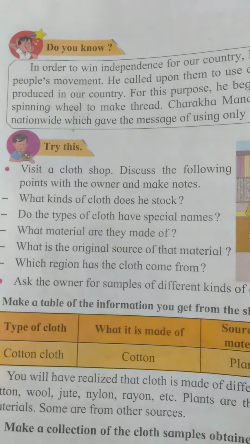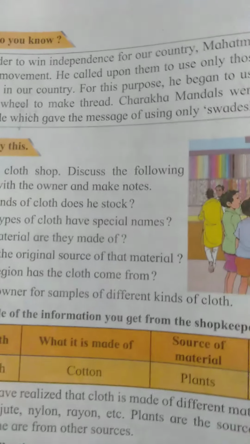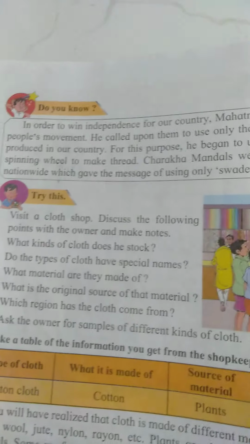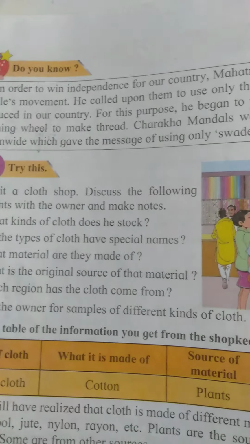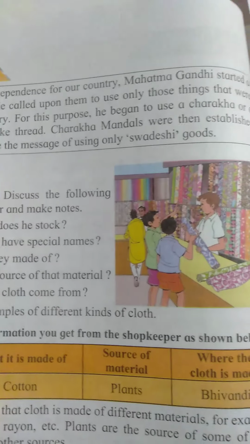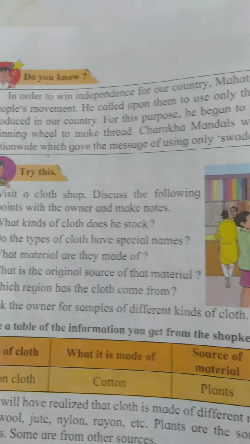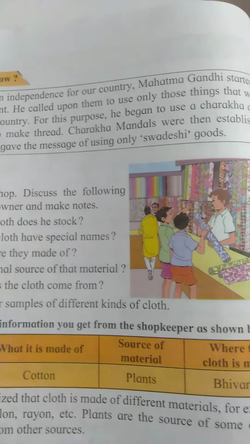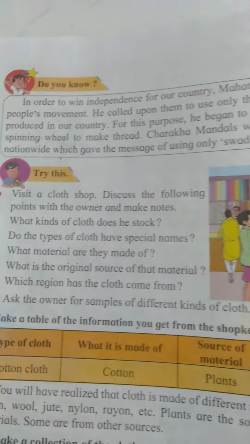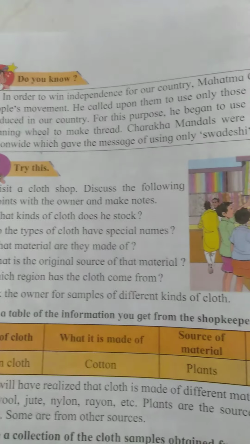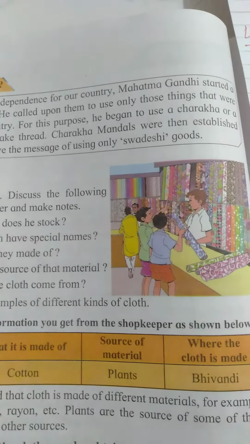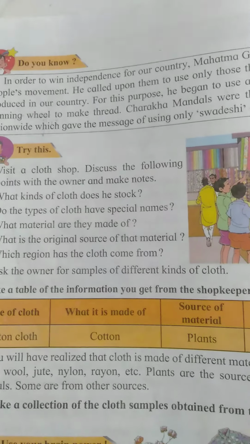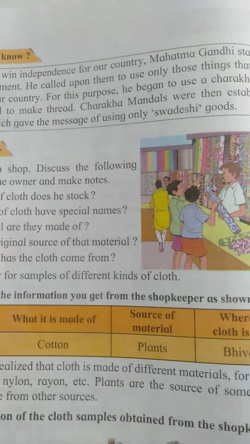So students, do you know, in order to win independence for our country, Mahatma Gandhi started a people's movement. He called upon them to use only those things that were produced in our country. For this purpose, he began to use a charkha or a spinning wheel to make thread. Charkha mandals were then established nationwide, which gave the message of using only Swadeshi goods.